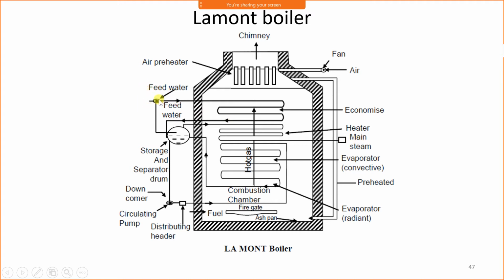Now feed water is taken from the hot well. Now what is a hot well? Hot well is a storage for water after the steam is expanded in the turbine. Look here, when this superheated steam is supplied to the turbine, the expansion of steam takes place in the turbine, and from the turbine steam enters the condenser. In the condenser the steam is condensed, and from the condenser the condensate, meaning liquid water, is stored in a reservoir or collector tank.